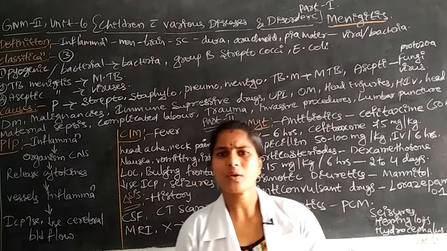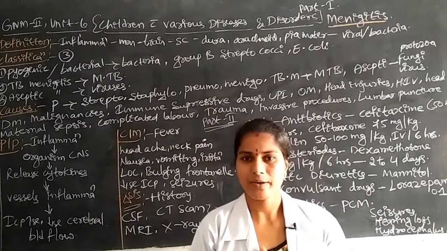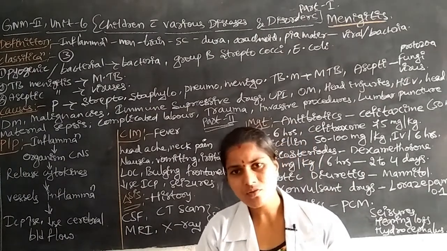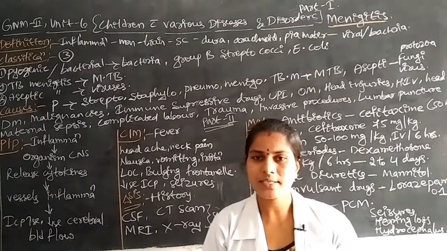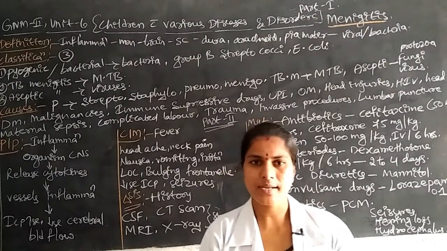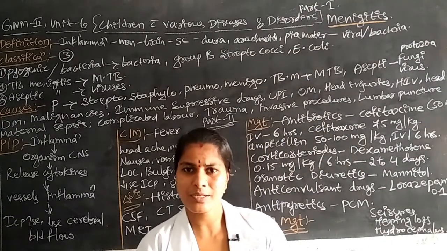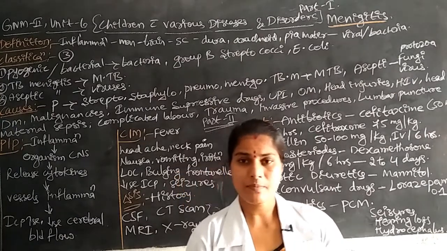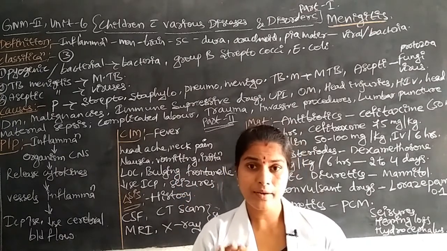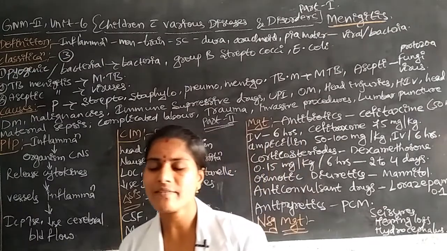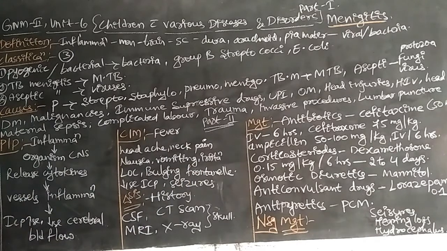Another symptom in the children is fever. For reducing body temperature, for maintenance of normal body temperature, we have to administer antipyretics to the children. For example, the drug paracetamol, which is the best drug for control or maintenance of normal body temperature. Next, another symptom is vomiting. For control of vomiting, we have to administer ondansetron to the children.